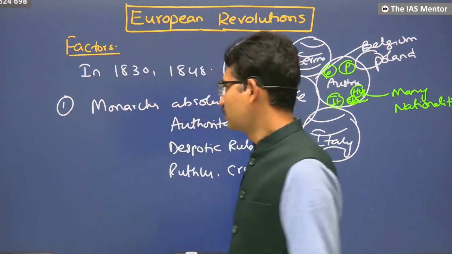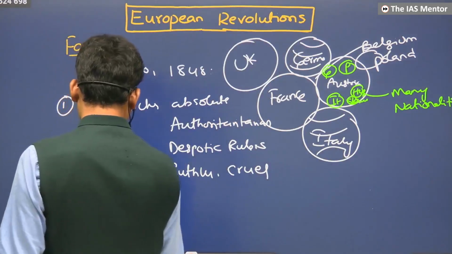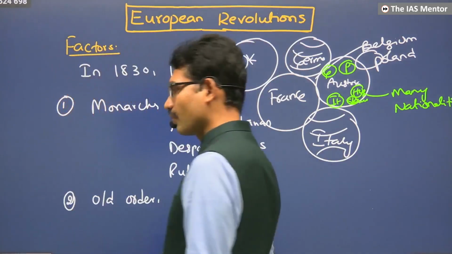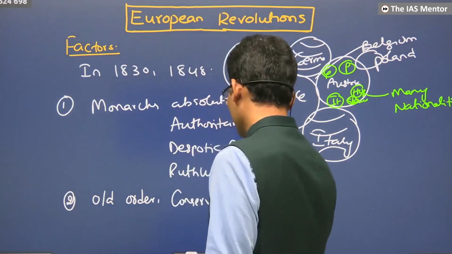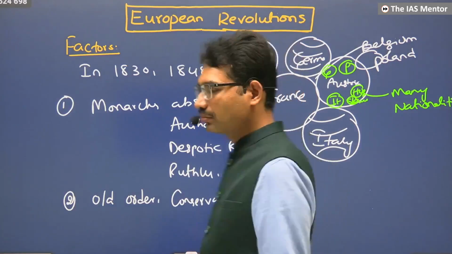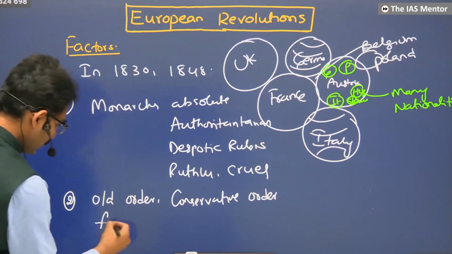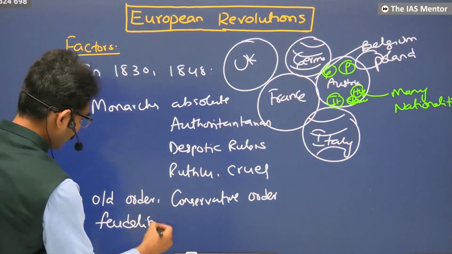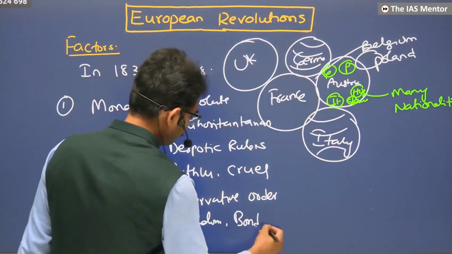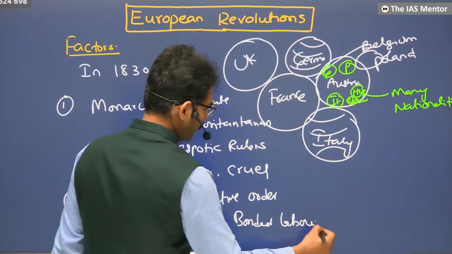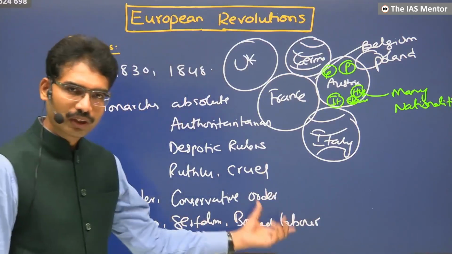What do they want? They want the old order, the conservative order. They were supporting the conservative order. Conservative order, old order means what? Feudalism, serfdom, bonded labor.